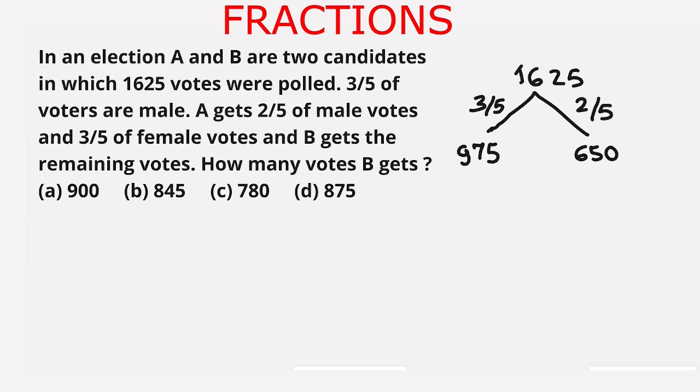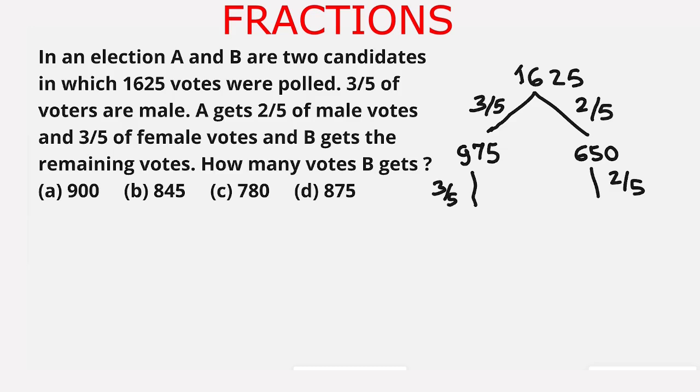A gets 2 upon 5 of male votes. It means that B gets 3 upon 5 of male votes. So B's share is 3 upon 5 of male votes, and A gets 3 upon 5 of female votes, so B gets 2 upon 5 of female votes. Now we can easily find the number of votes which B gets.